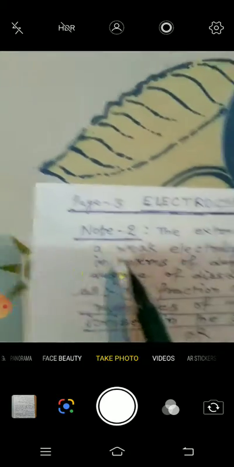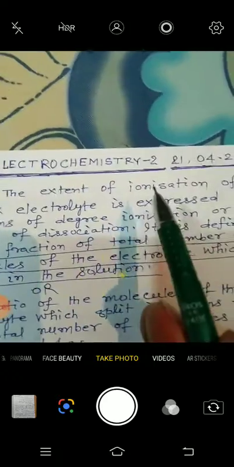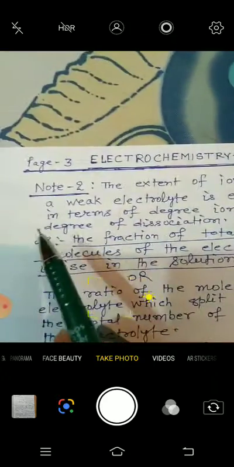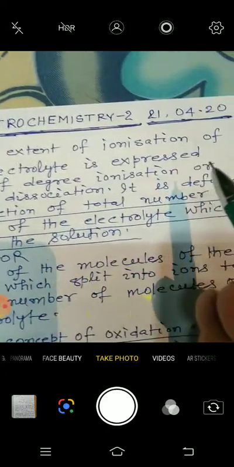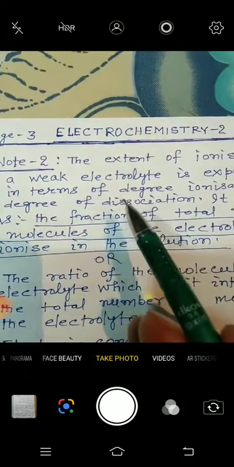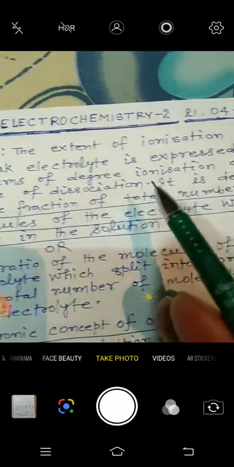Note number 2: the extent of ionization of a weak electrolyte is expressed in terms of degree of ionization or degree of dissociation.